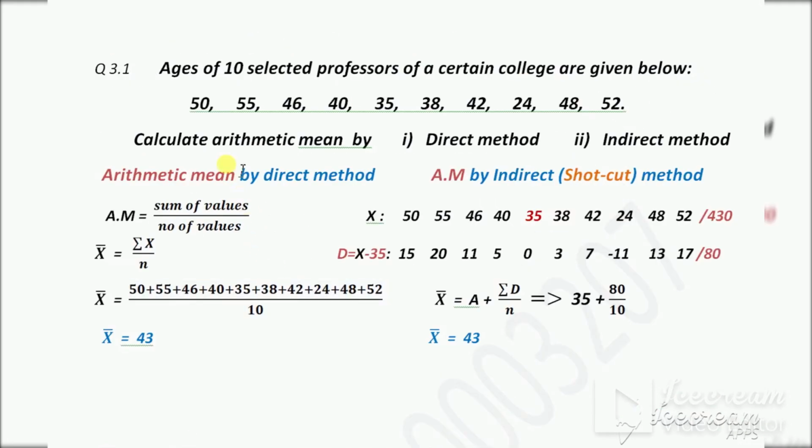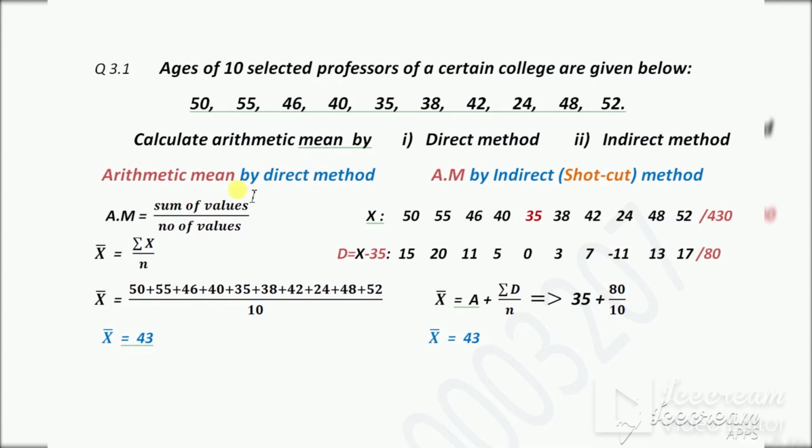Now first we will calculate the arithmetic mean for ungrouped data. This question is ungrouped data. The ages of 10 selected professors of a certain college are given below. These are the ages of different professors. This is ungrouped data. Why ungrouped data? Each number is individually recorded, or these are without frequency. Calculate the arithmetic mean by the direct method and the indirect method.